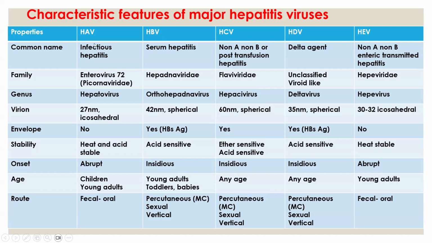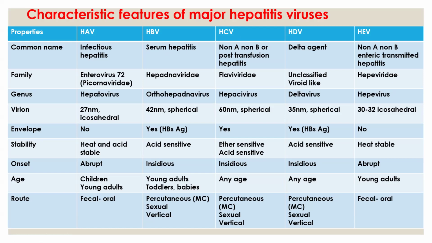The common name for HAV is infectious hepatitis. Hepatitis B virus is called serum hepatitis. Hepatitis C virus is called non-A, non-B or post-transfusion hepatitis.